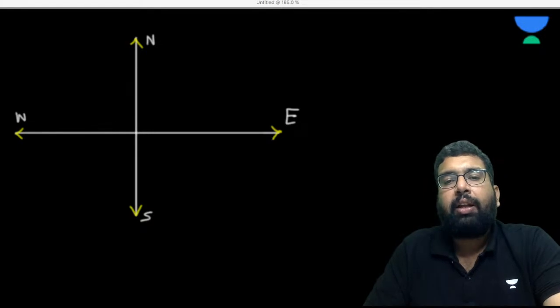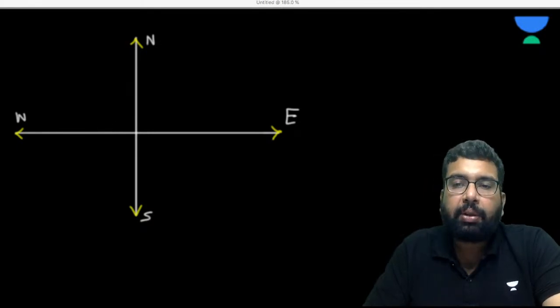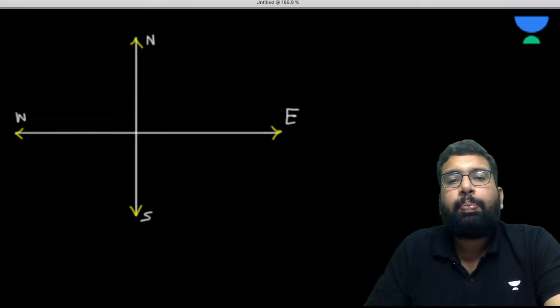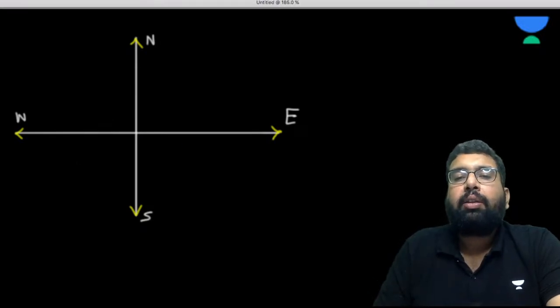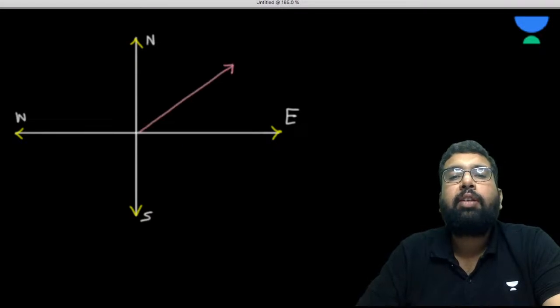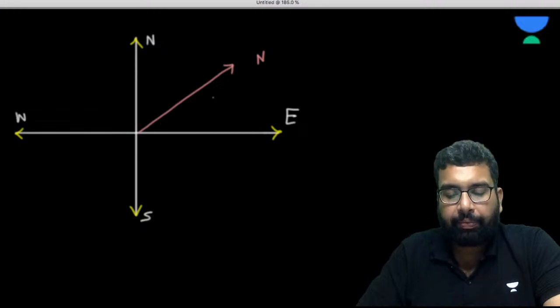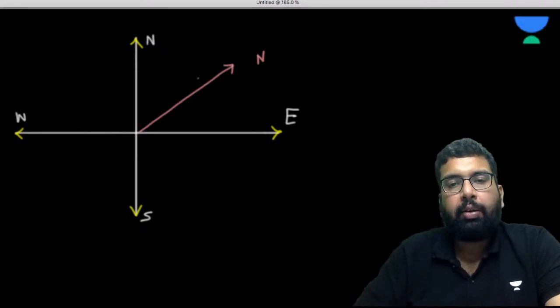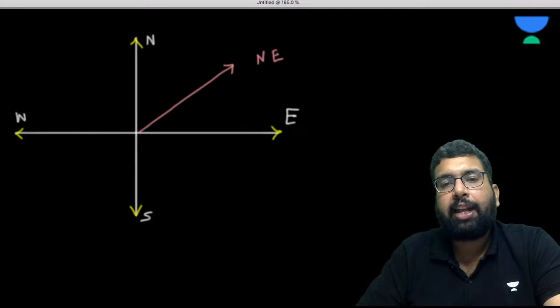Now please understand this, guys. If I ask you what is the northeast direction, the northeast direction is going to be exactly from the middle of it. So this is your northeast direction.